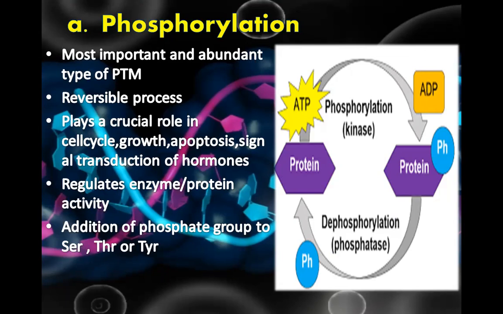When we remove the phosphate group from the protein, it becomes active. It plays a crucial role in cell cycle growth, apoptosis, signal transduction of hormones, and regulates enzyme protein activity. It is the addition of a phosphate group to serine, threonine, and tyrosine.